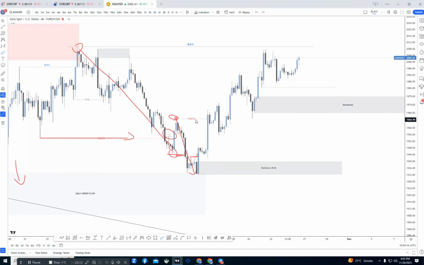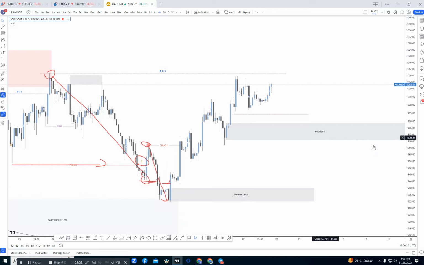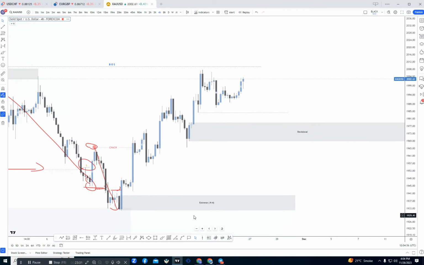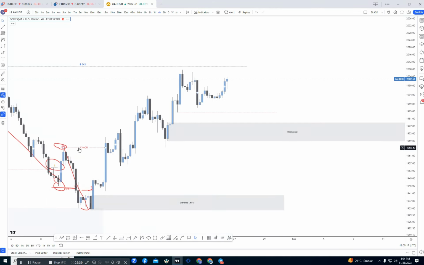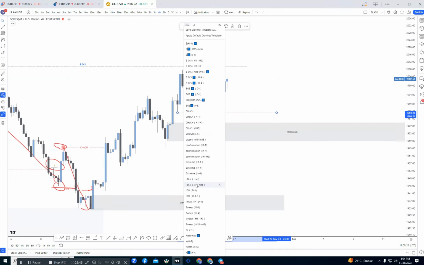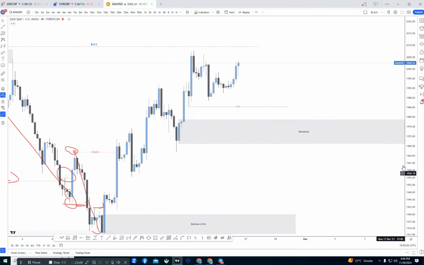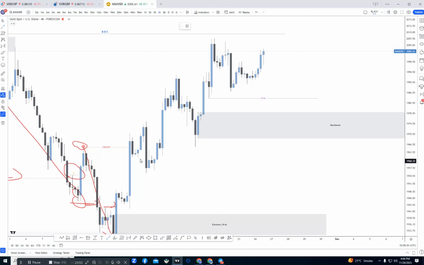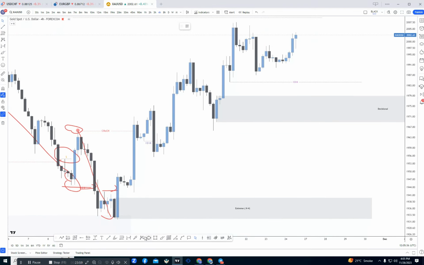After giving this change of character, we see here is the inducement. After this change of character, in this whole move, the market did not create or take out the previous inducement. We are still waiting for the market to take out this inducement, because before this inducement, the market did not take out any last pullback. Some traders will mark this as a last pullback, but this is not a valid pullback. Why is this not a valid pullback? Because if we see at that candle, this whole move is created under that candle's shadow. That means that pullback is not valid for us, because all these candles don't have their own value.